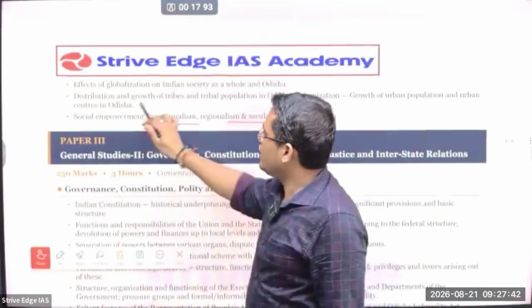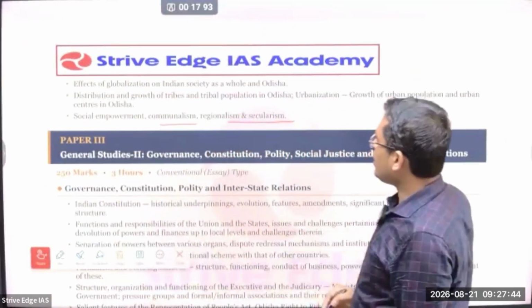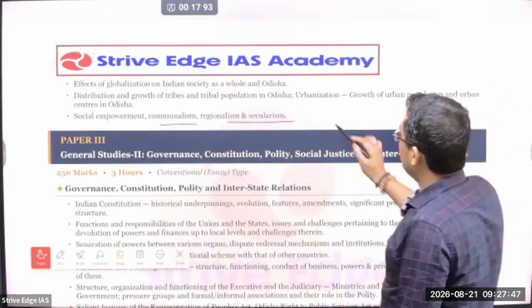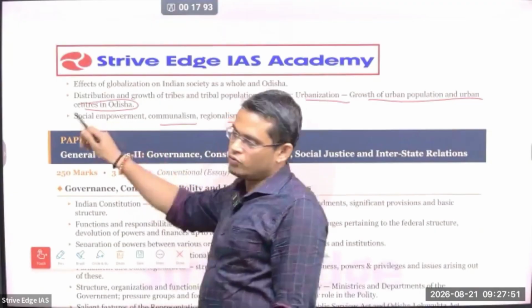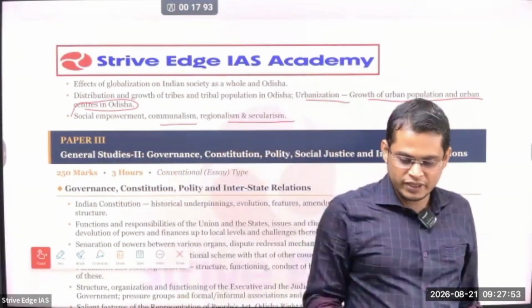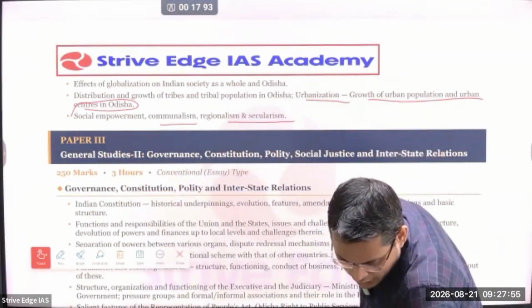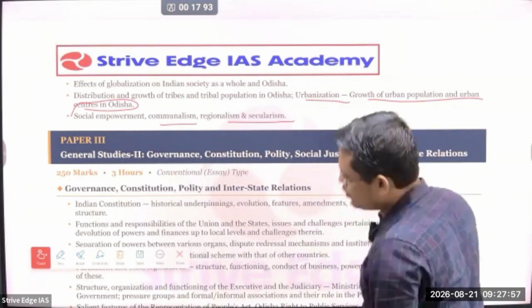Next is distribution and growth of tribal population in Odisha. So here the urbanization, growth of urban population and urban center in Odisha also. So whatever the topics you are studying from the Indian perspective, you have to add the Odisha perspective also.